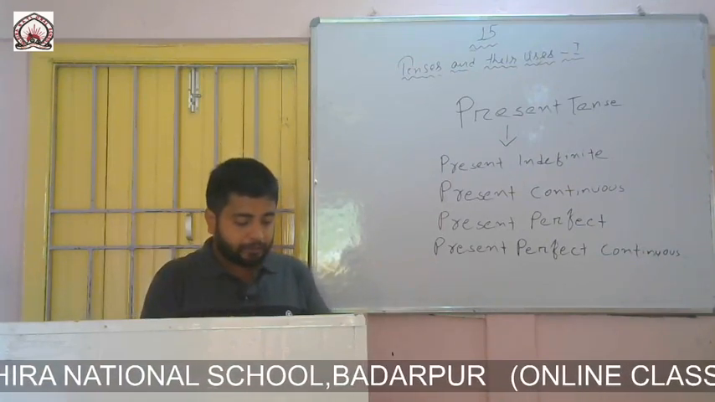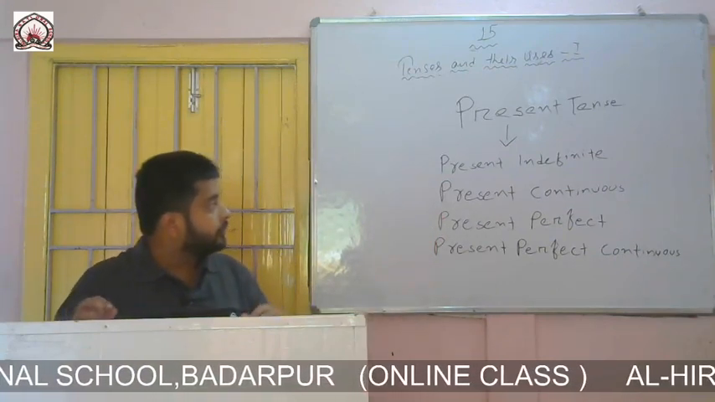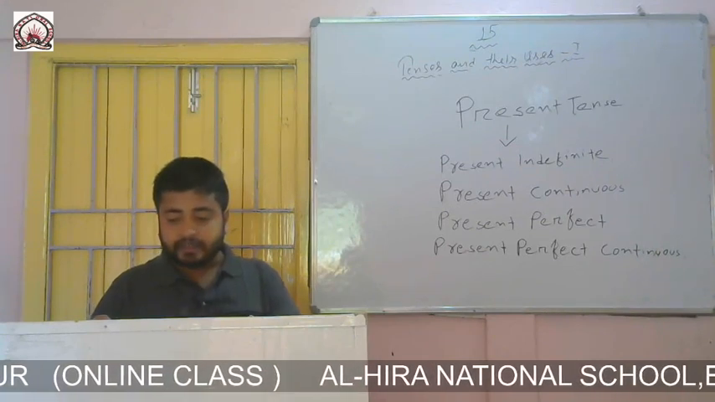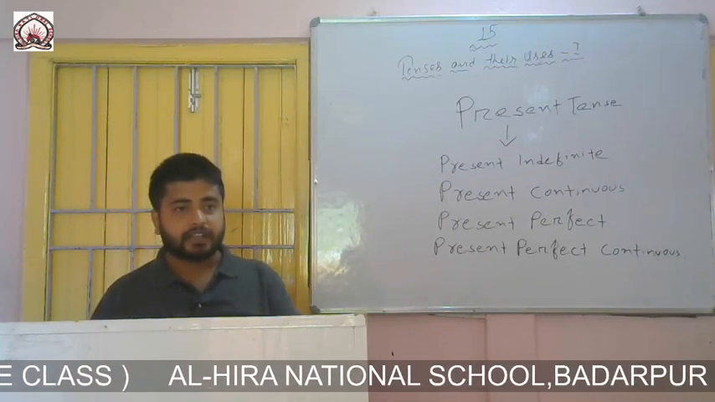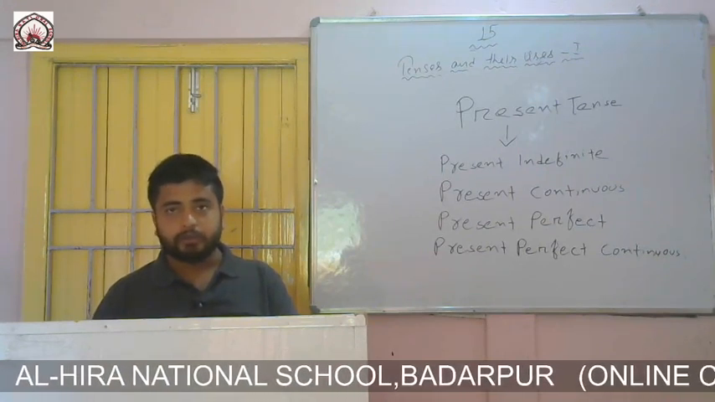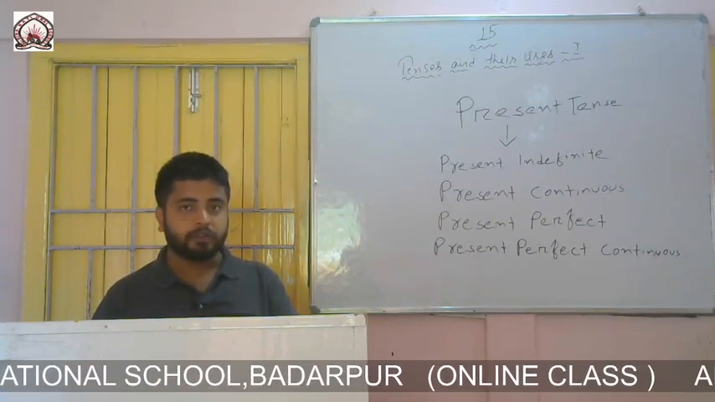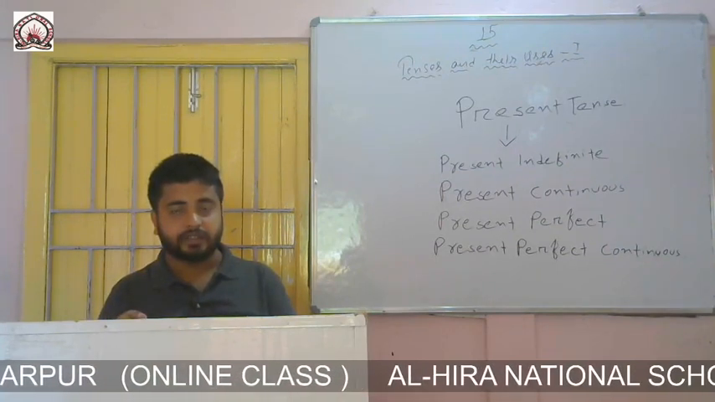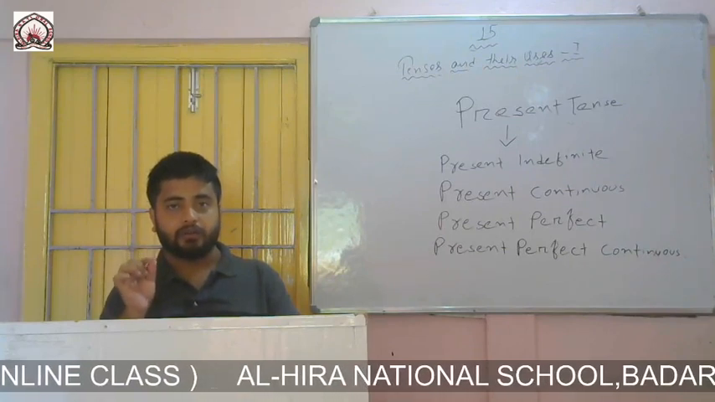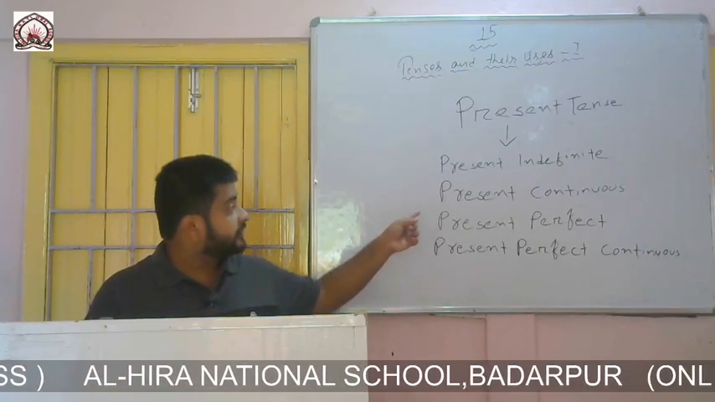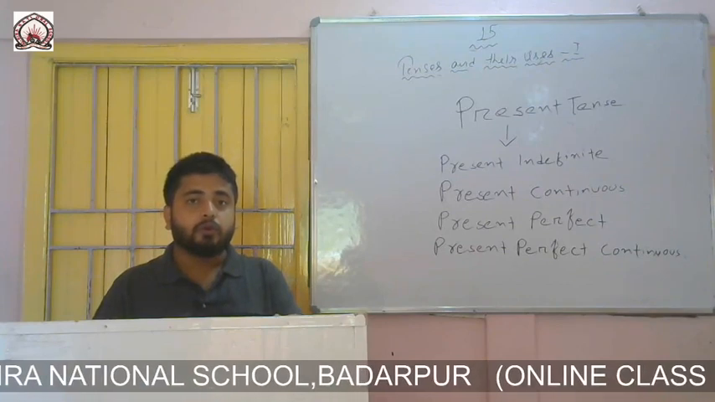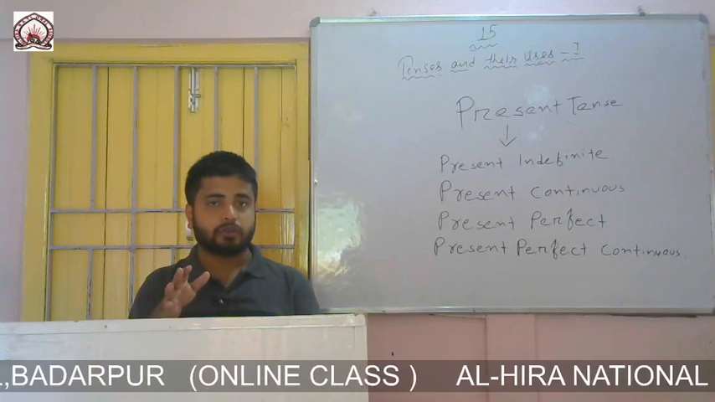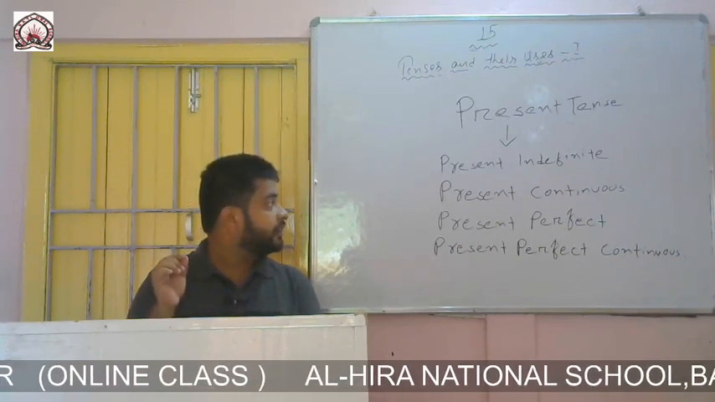So let me define these 4 tenses of present tense. Present indefinite is the action which we will do in present tense, but the time is indefinite. By indefinite we mean that the time is not clear when we will be doing the work. Present continuous means the action which is going on. That means I am teaching you is the action which is going on. So the action which is going on is present continuous.